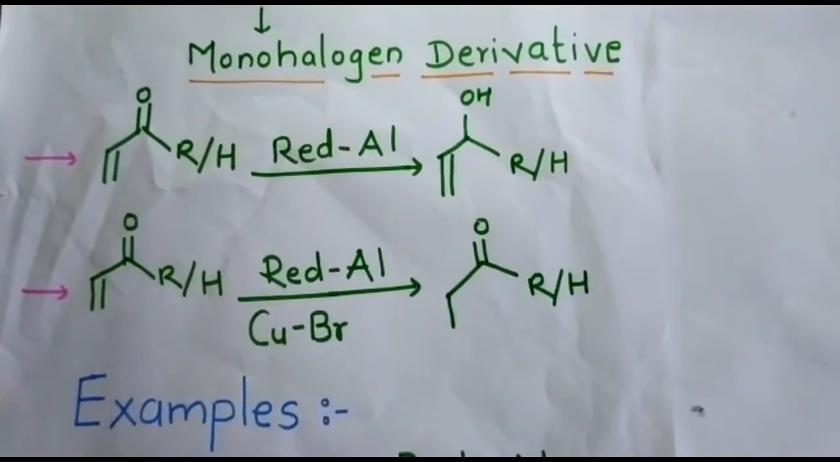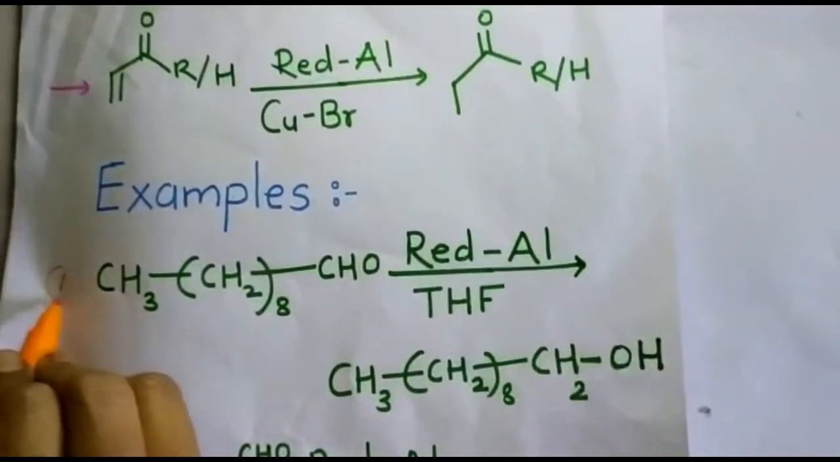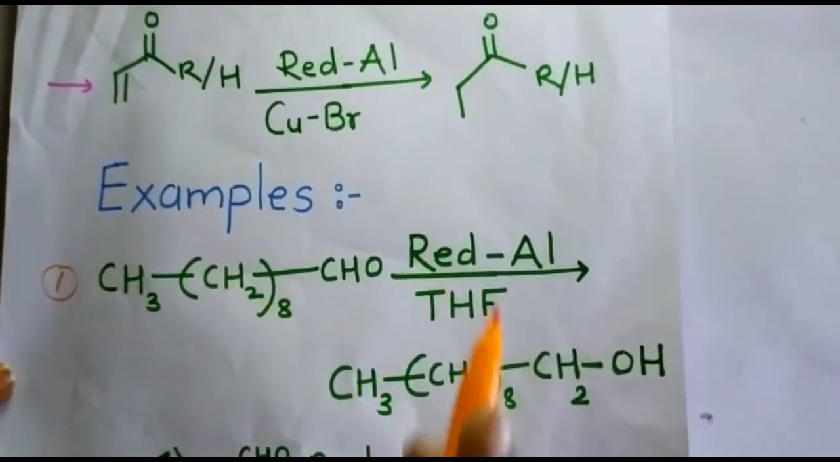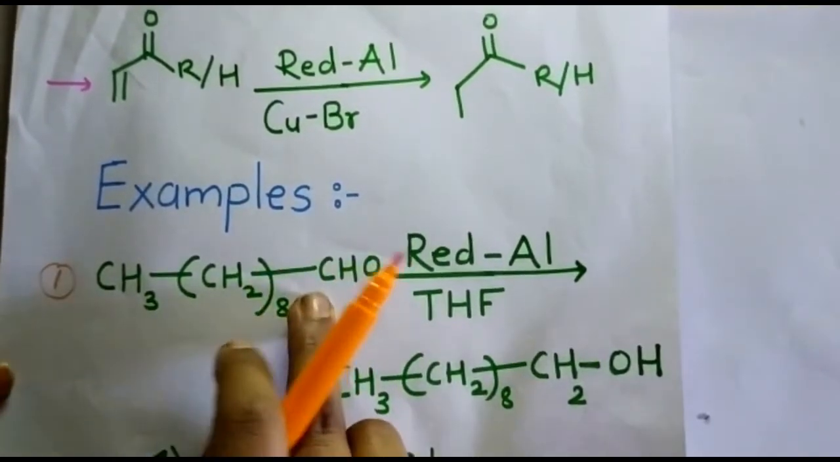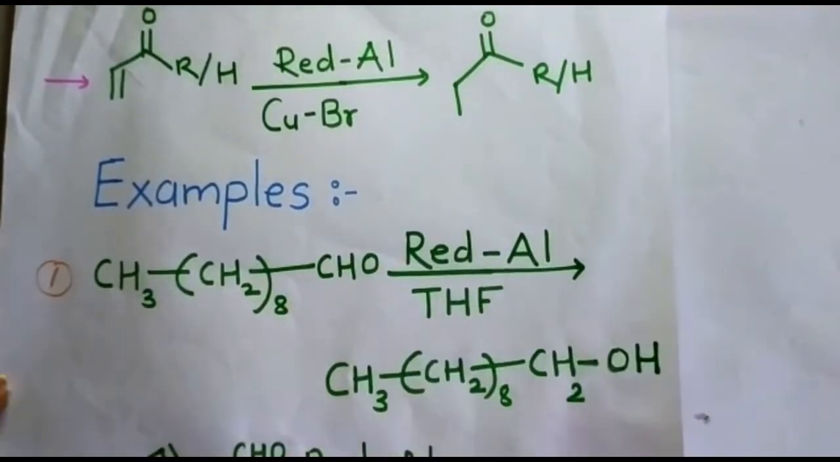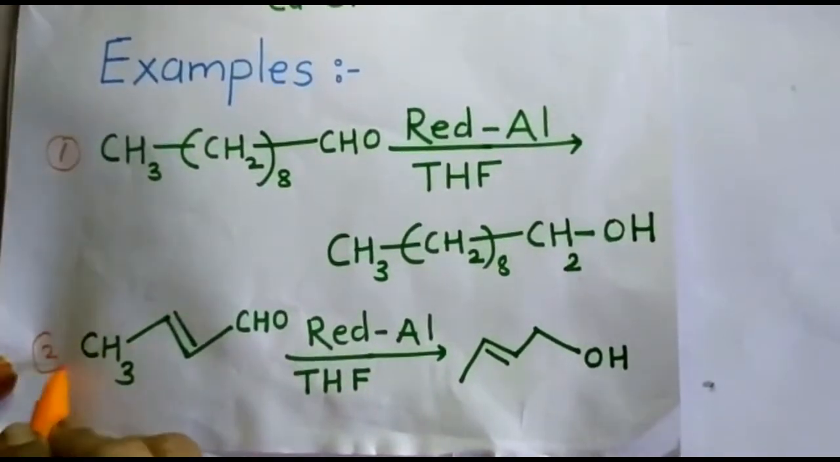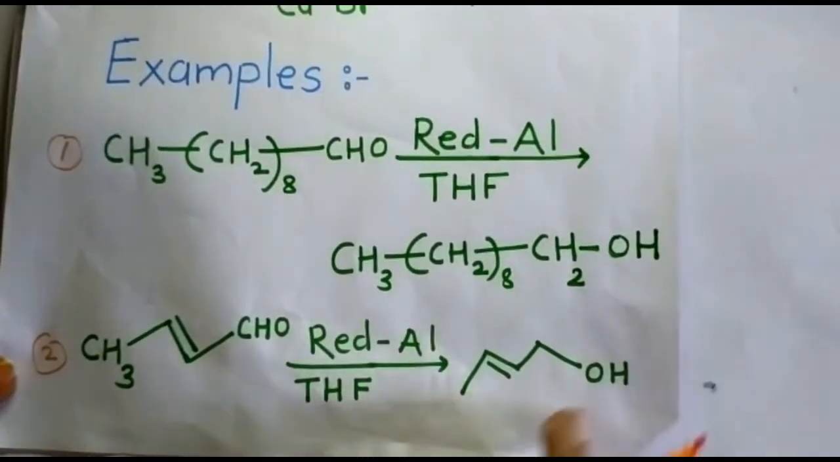Now we will move towards some examples. Here the aliphatic carbonyl group is present. It is an aldehyde. So as we learned, the aldehyde group is converted to the alcohol. Here also the same. This is an aliphatic carbonyl compound which is reduced to the alcohol group.